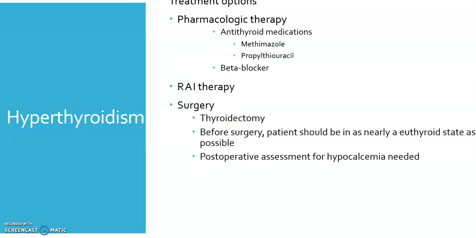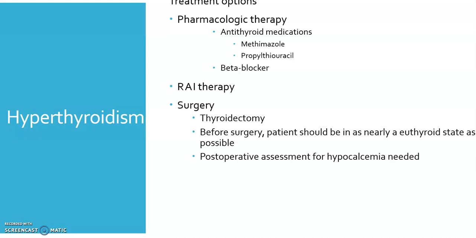There's 3 major treatment options for hyperthyroidism: pharmacology, radioactive iodine therapy, and surgery. For pharmacology, the patient will be getting beta blockers just because of the manifestations of hypertension, and high blood pressure. They're going to need beta blockers to reduce those cardiovascular effects and the palpitations that they may have.